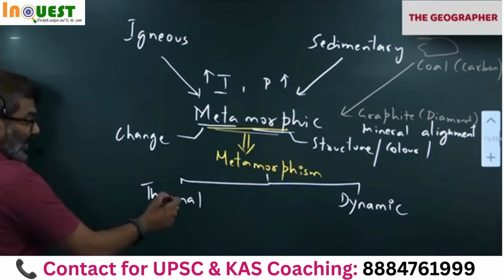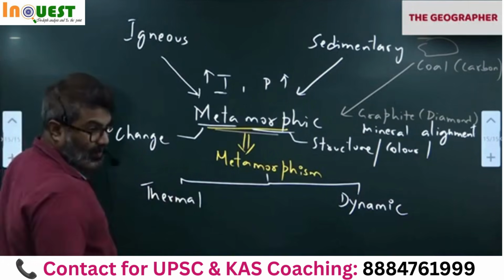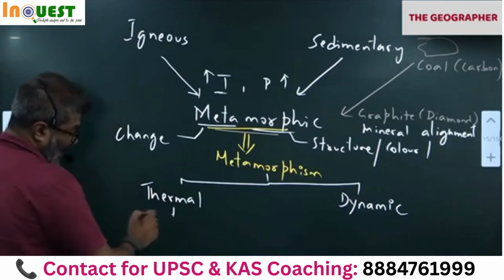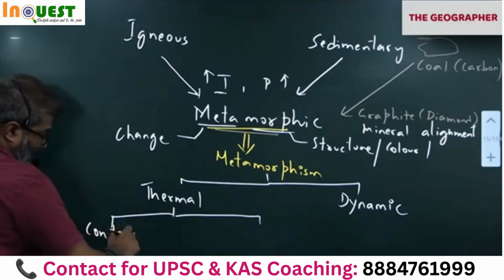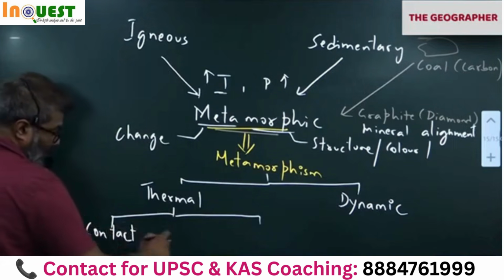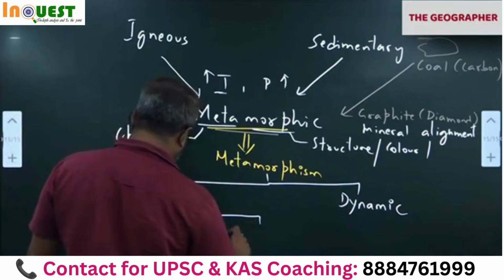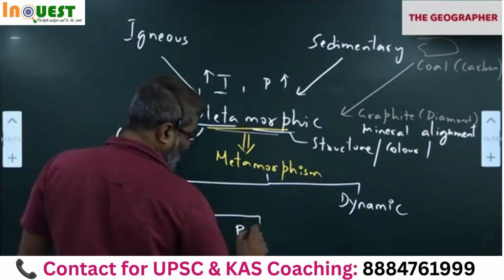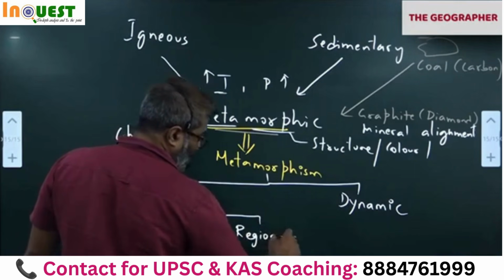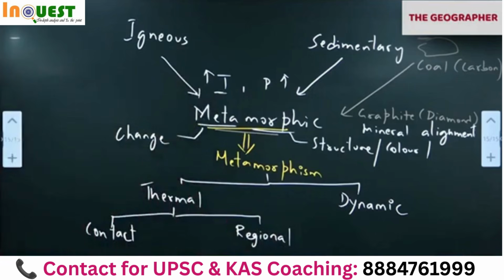So thermal means heat, dynamic means pressure. Okay. Thermal again 2 types. Contact with lava. The other one, please write, regional metamorphism.